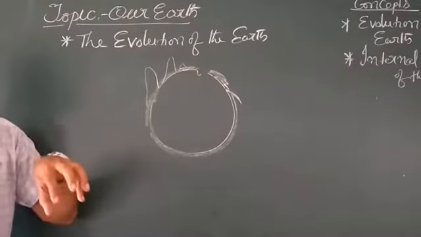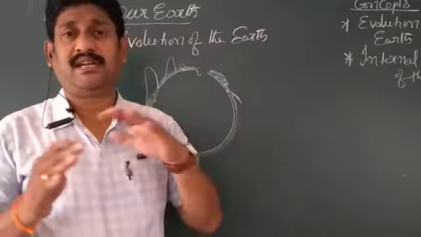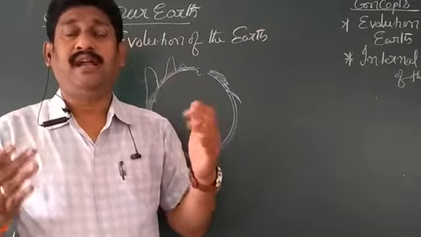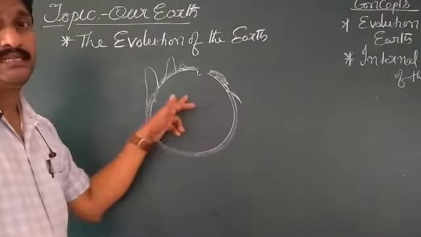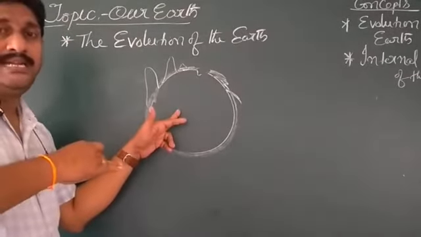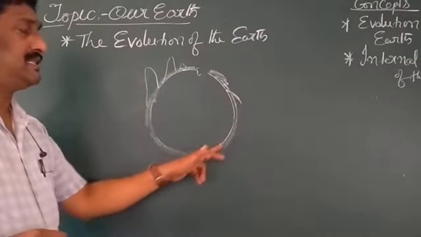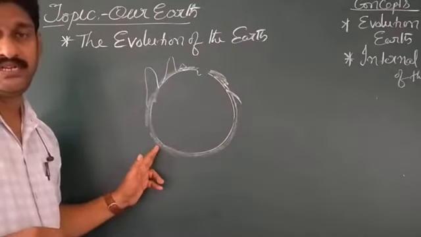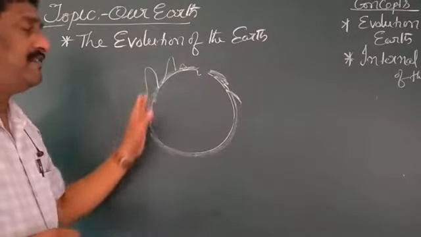With this, what happened? The heavier substances went into the interior part of the earth, and the lighter objects reached the crust surface. Understand clearly, my dear children. Heavier substances sank because everything was in a liquid stage.